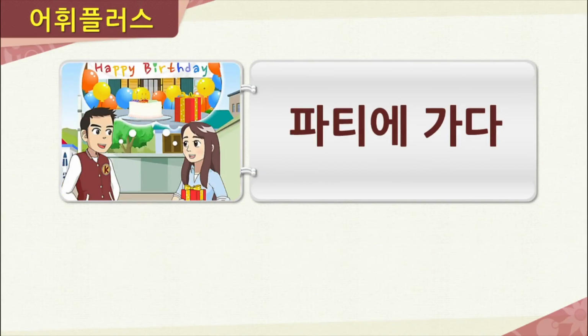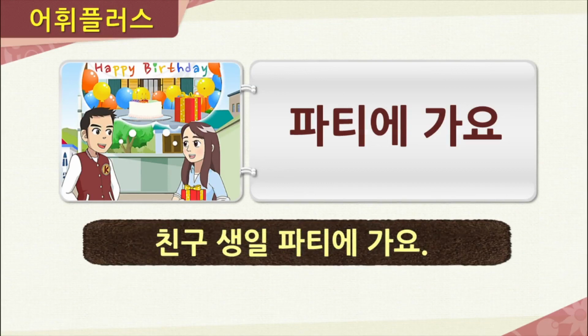Now the next phrase here is 파티에 가다. Now it's a friend's birthday and you're invited. So you probably would go to the party and you could say 파티에 가요. And let's say you're going to your friend's birthday party. We would say 친구 생일 파티에 가요.